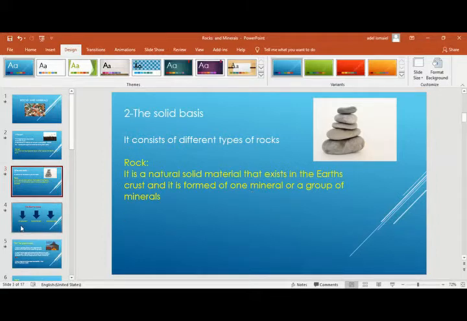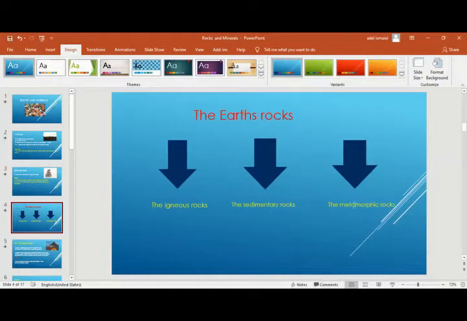Okay, how many types of rocks? Even though they have different colors and shapes or anything else between them, they are divided into three types: igneous rocks, sedimentary rocks, and metamorphic rocks. Again, igneous, sedimentary, and metamorphic rocks.